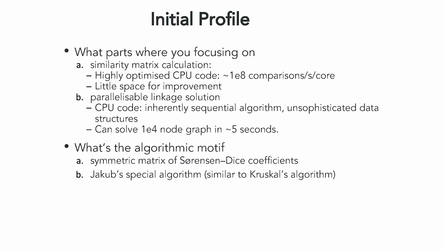For the solver component, we had a very sequential, unsophisticated data structure implementation, which was solving a 10,000 node graph in 5 seconds, just for an order of magnitude. The distance metric we're using is called the Sorensen-Dice coefficient, which just computes how many bits are in common in the embeddings, and we use a take on Kruskal's algorithm for the graph solver part, which we're calling Jacob's special algorithm.